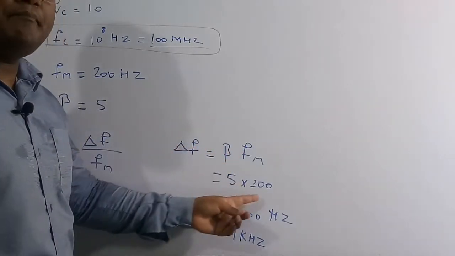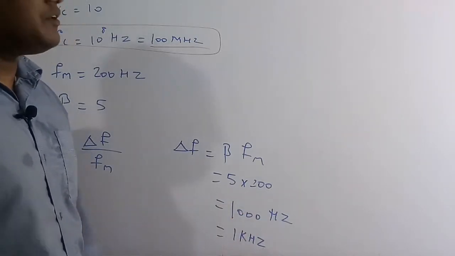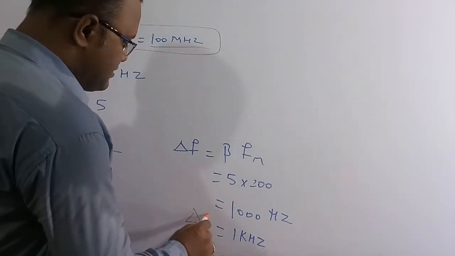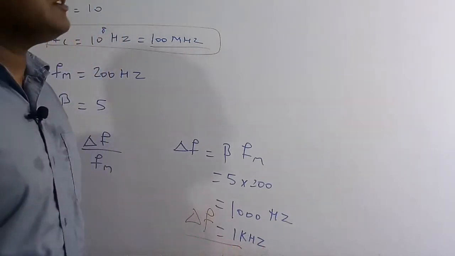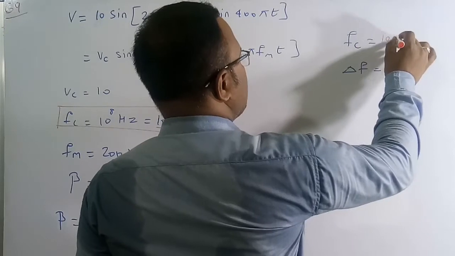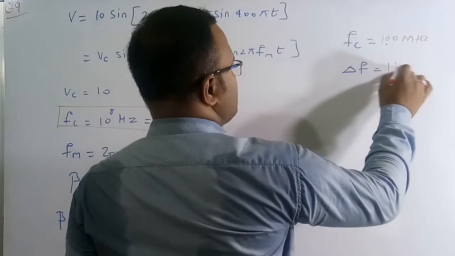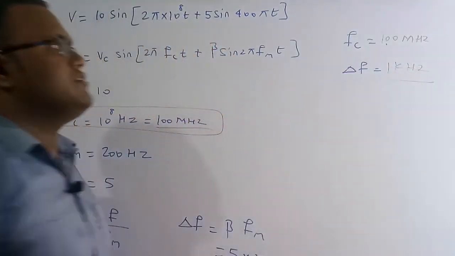If you do the multiplication, we get 1000 hertz, which is nothing but 1 kilohertz. So the maximum frequency deviation of the FM signal is 1 kilohertz. Therefore the carrier signal frequency is 100 megahertz and the maximum frequency deviation is 1 kilohertz. So this is the correct solution of this question.